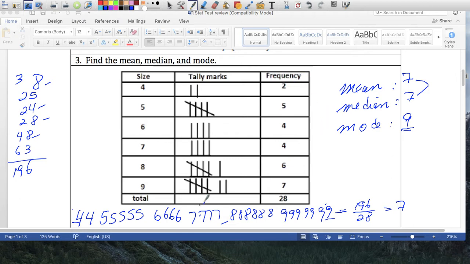In this case, the median is probably the better choice, because there are outliers in the numbers. So remember, when there are no outliers, you're better off using the mean as your measure of central tendency. Okay.